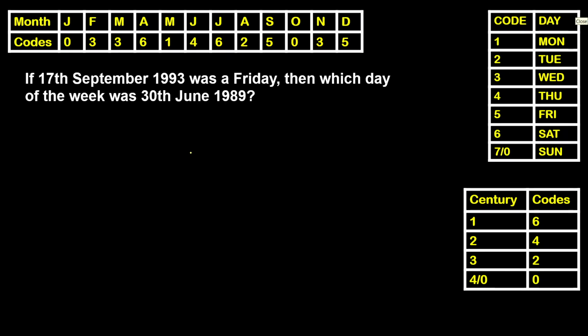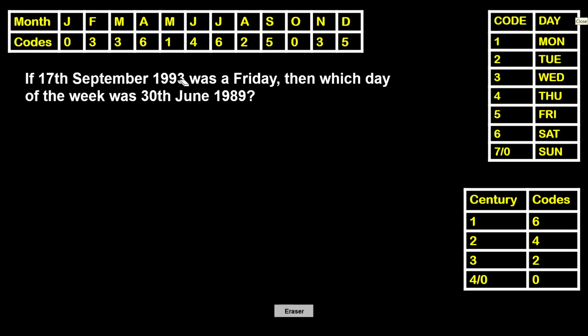Let's understand this information first. When the given question starts with "if", what does it mean? 17 September 1993, it may be a Friday or it may not be. We cannot predict anything. Clear? So there is a possibility of it being a Friday. On the other hand, it cannot be a Friday as well. We have 2 possibilities here. Without calculating this, we will not get to know whether it's a Friday or not.